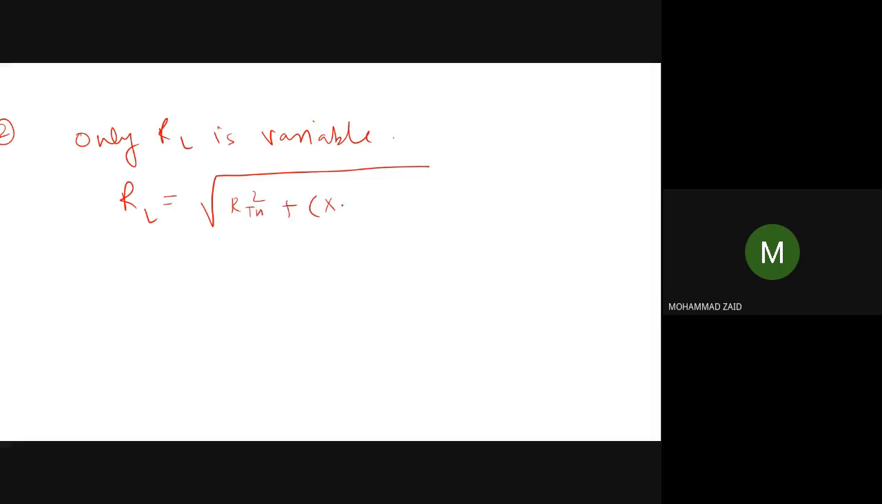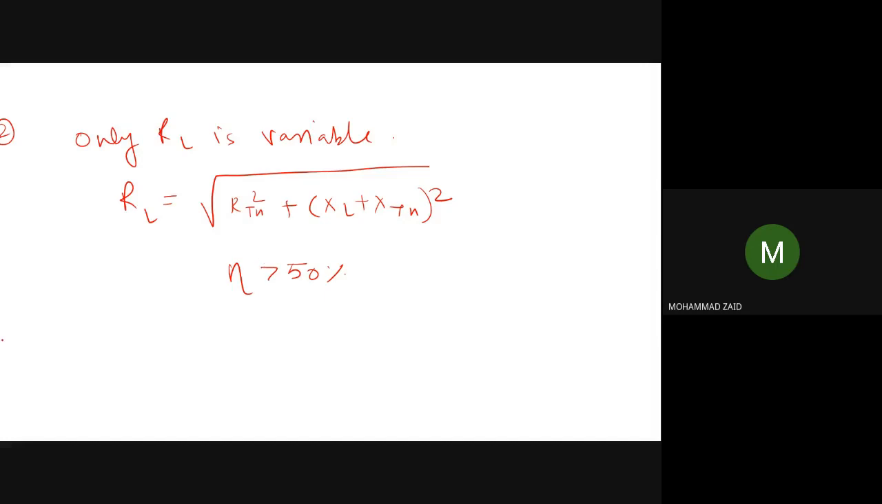The second case: only load resistance is variable. If only load resistance is variable, you need to differentiate the expression for power with respect to RL only. So you will get the expression RL is equal to the square root of R Thevenin square plus XL plus X Thevenin square. The efficiency in this case will be greater than 50%.